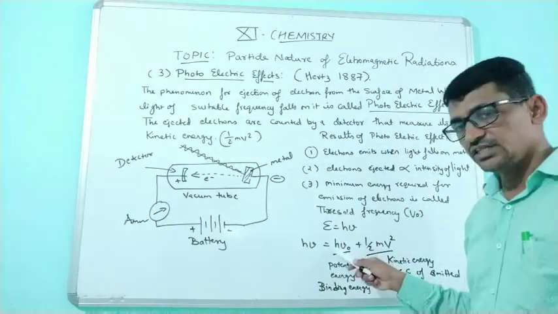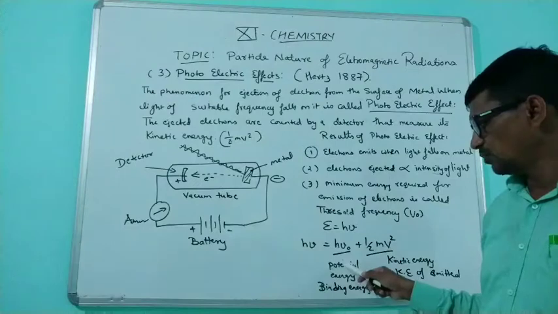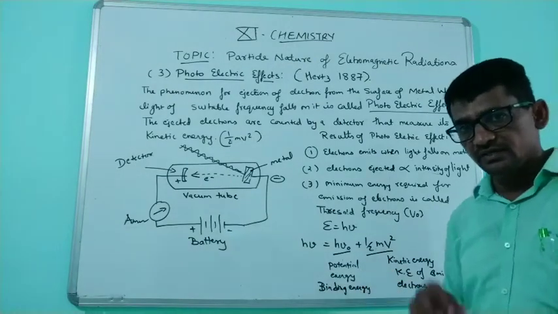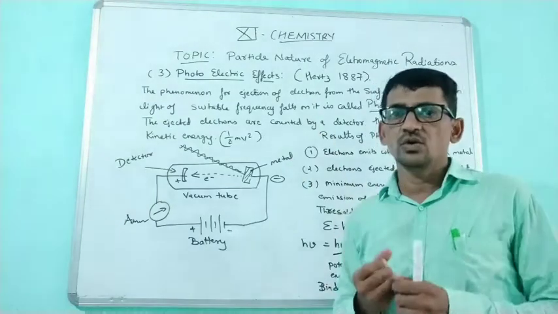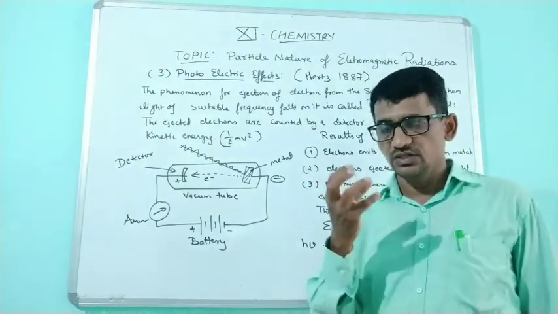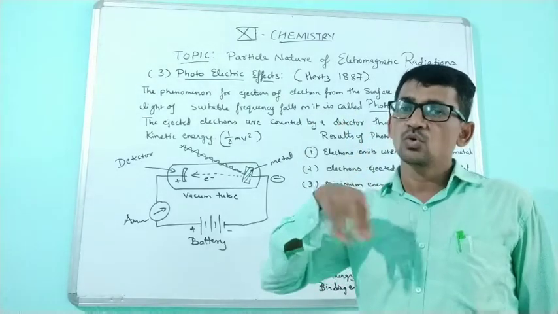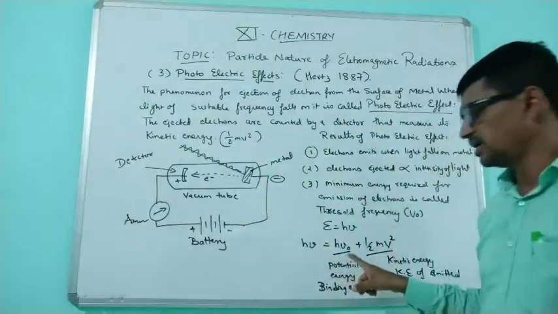So first one, h mu 0. Mu 0 is nothing but the potential energy or binding energy. Binding energy means the energy of the electron which is pulled by the nucleus or protons in the center, which does not allow the electron to go out of the atom. So that is binding energy.